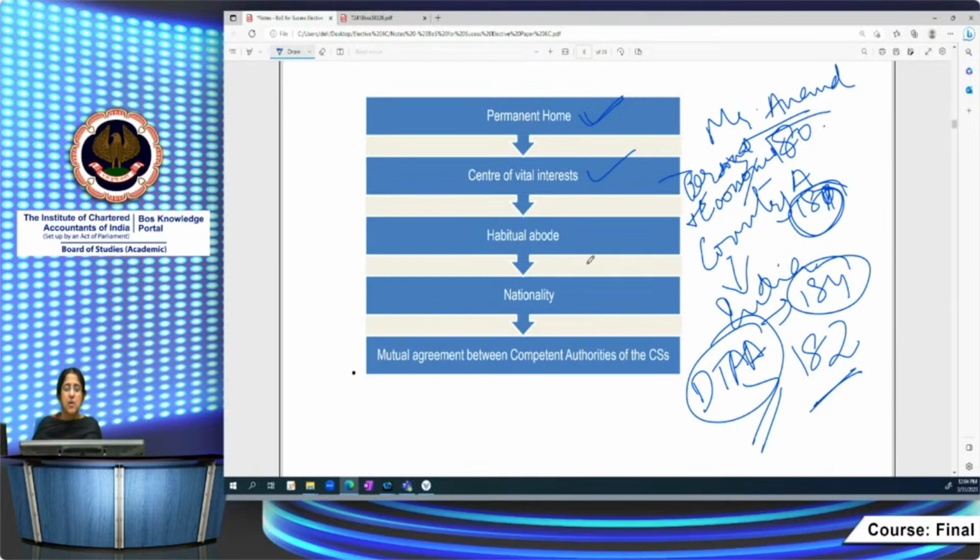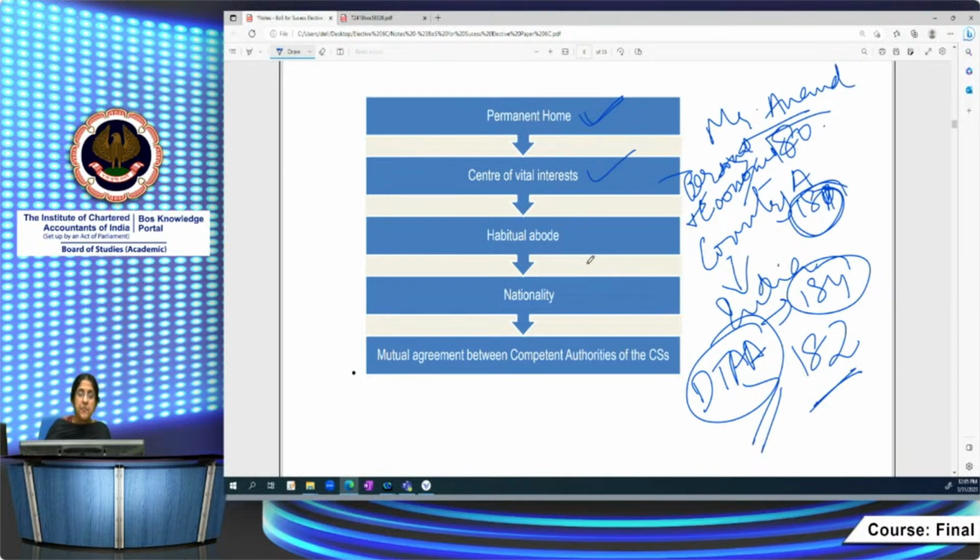What is personal or economic interest? My family. Suppose Mr. Anand's family is in India: his parents, his wife, his children are all in India. Then, even though he has a permanent home in both places, he will be considered a resident in India. If he has cultural relations in India, he gives concerts in India, or he has a property which is rented out and administered in India, that also comes under this category, so the center of vital interest is in India.